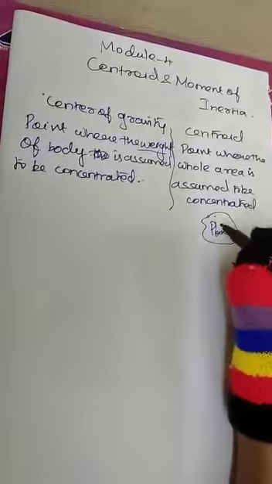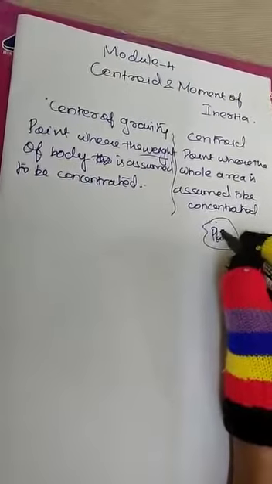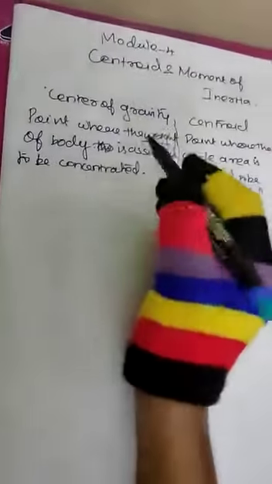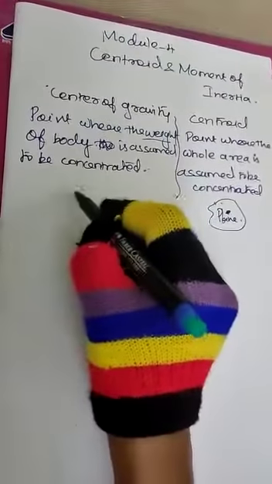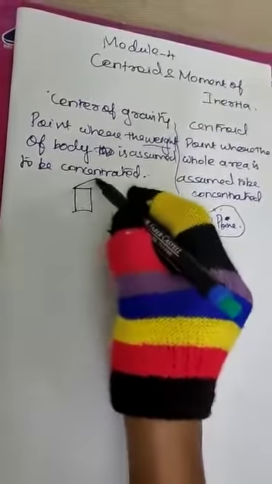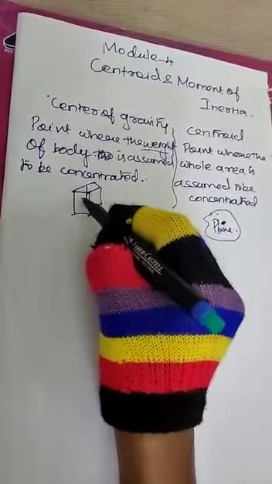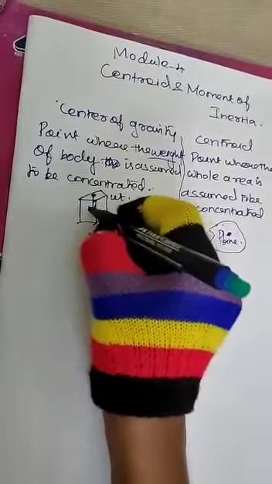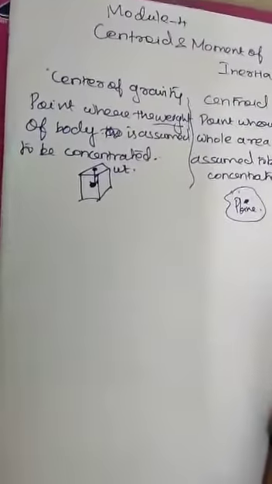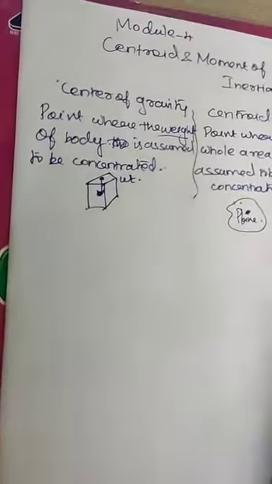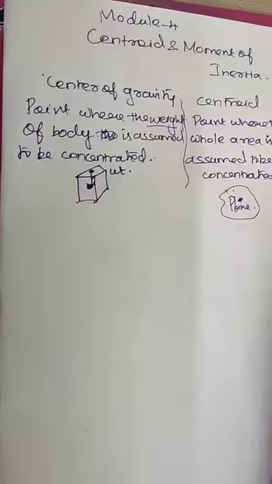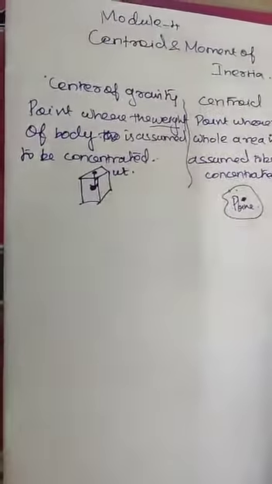There is one point where the whole area of the body is assumed to be concentrated. In case of center of gravity, it is the total weight of the body that is assumed to be concentrated at that point. The centroid depends upon the plane area. If it is a rectangle, it will be a different point. If it is a triangle or hemisphere, it is different. So different points will come.